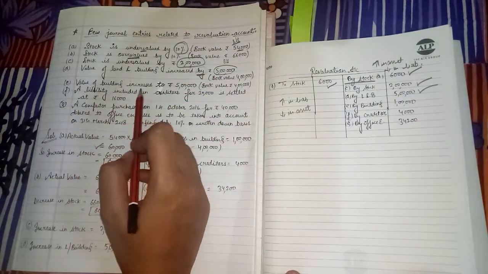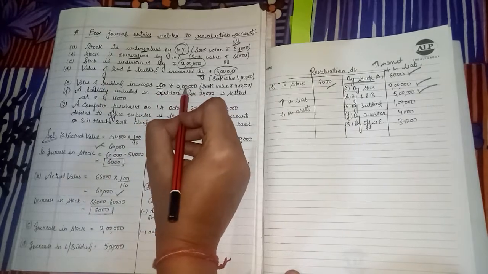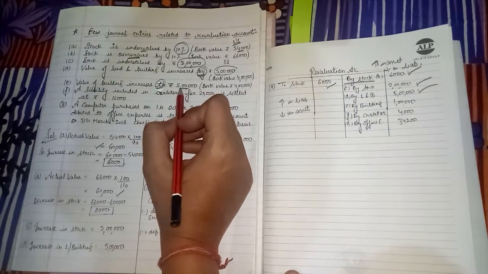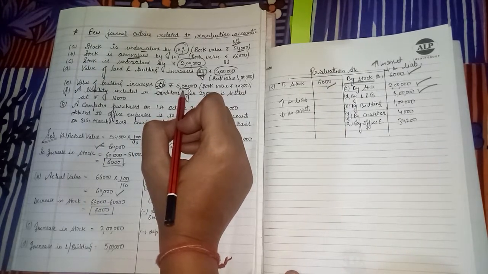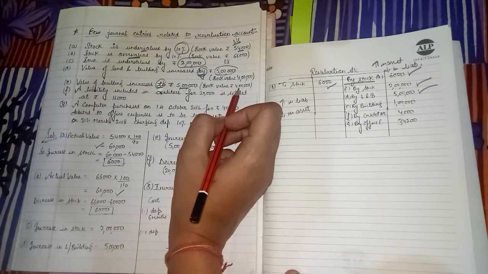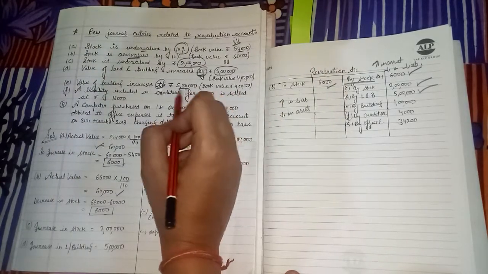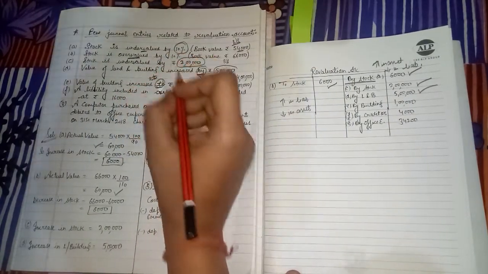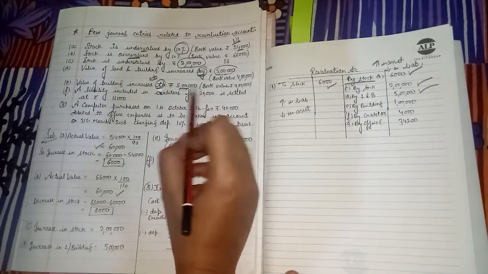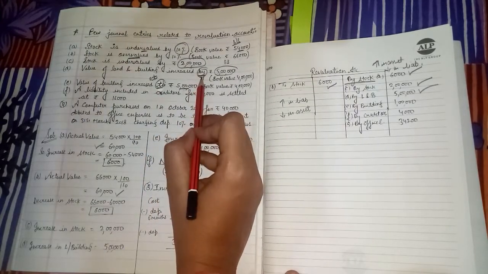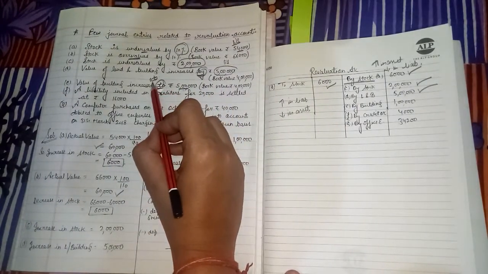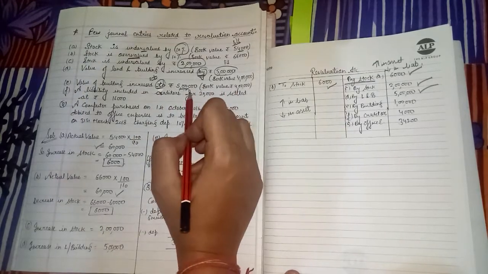Next, value of land and building increased to 5 lakh. Now the difference here is "by", here is "to". What is the difference? It means now the value of land and building is 5 lakh, not increased by 5 lakh. Present value of land and building is 5 lakh and in the books it is 4 lakh, means increased by 1 lakh. If "to" or "at" word is given, then we will take the difference of book value and current value. If "by" word is given, then we directly take this amount.